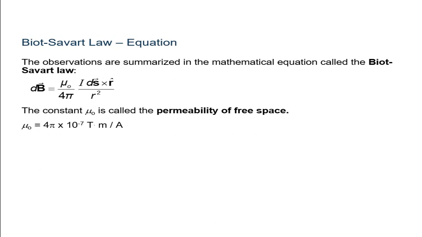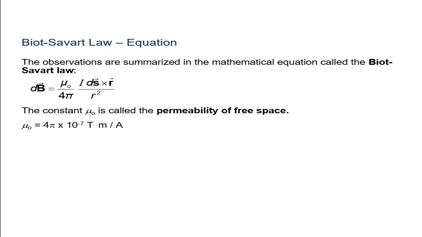Now, what is Biot-Savart's law? Biot-Savart's law says that the magnetic field dB due to this element is to be determined at point P, which is at a distance r from it. Theta is the angle between ds and the displacement vector r. This is our Biot-Savart's law. Here we shall study the relation between current and the magnetic field produced. It is given by Biot-Savart's law.